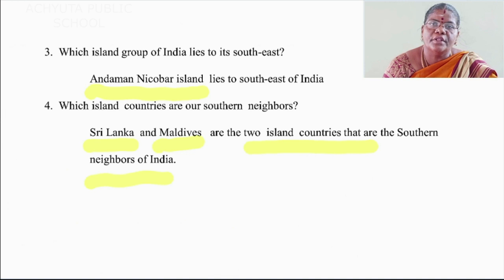Which island group of India lies to its southeast? Andaman Nicobar Islands lie to the southeast of India. Which island countries are our southern neighbors? Sri Lanka and Maldives are the two island countries that are the southern neighbors of India.